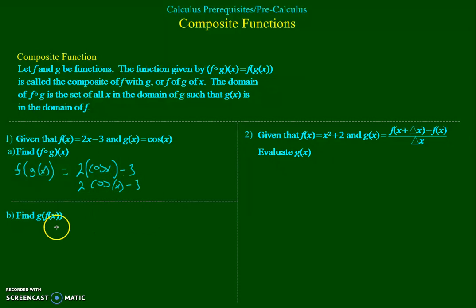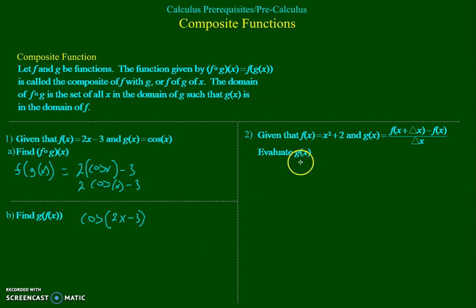Now g of f of x is just the reverse. I'm going to start with cosine, and wherever I have an x in this function, I'm going to replace it with whatever f is. So that's going to be cosine of 2x minus 3. So that's g of f of x.